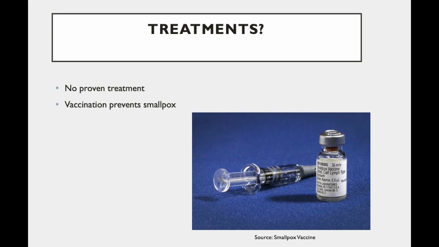But as of now, with modern research and medicine, there are no proven treatments for smallpox. There are 3 antiviral therapies that have shown effectiveness against poxviruses in animals. However, their effectiveness in treating smallpox disease in humans is unknown. Vaccination prevents or lessens the severity of the disease if given within 2 to 3 days of the initial exposure.